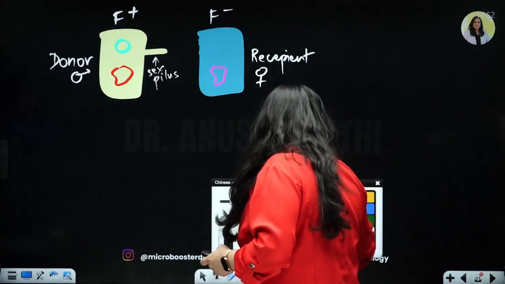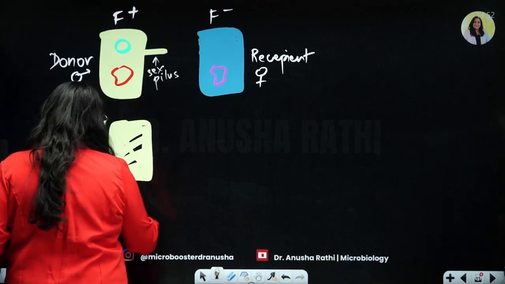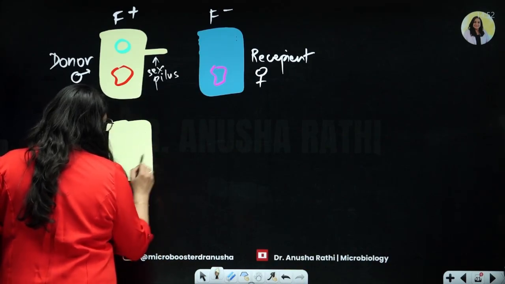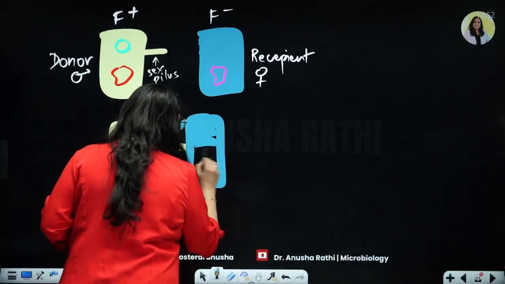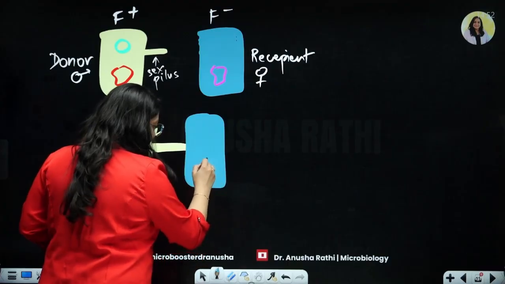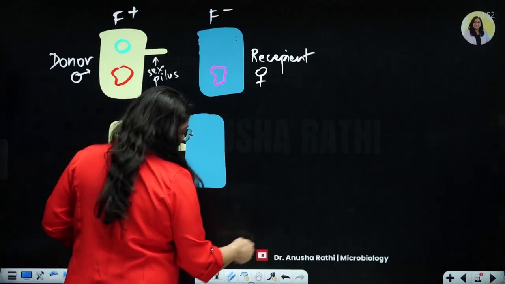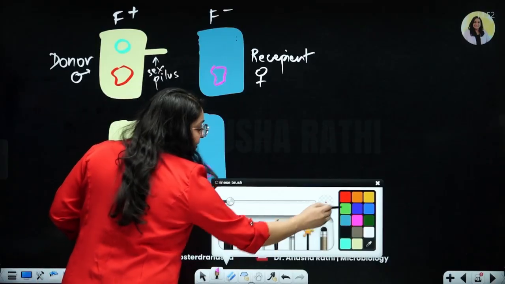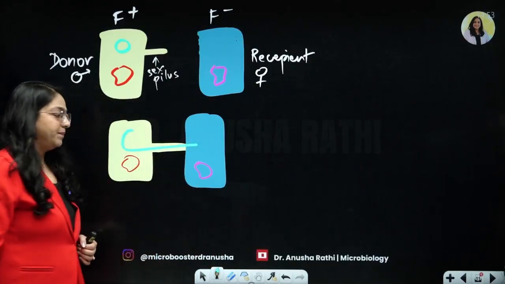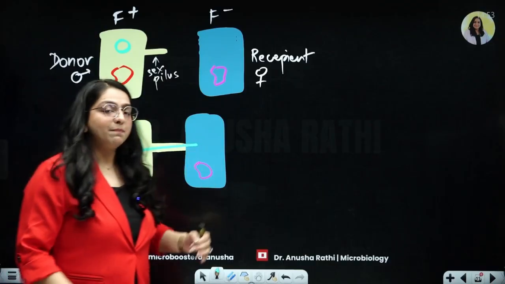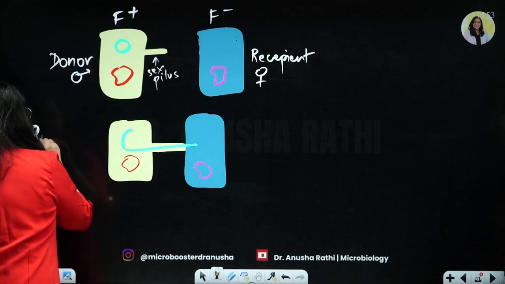Now what will happen? The conjugation tube is going to get formed between the two. This is bacteria A. Yes, bacteria A will form the conjugation tube with bacteria B. While they both have their own individual chromosomes, this plasmid is going to get transferred to this guy. This transfer of the plasmid happens in a rolling circle mechanism. How does it happen? In a rolling circle mechanism.